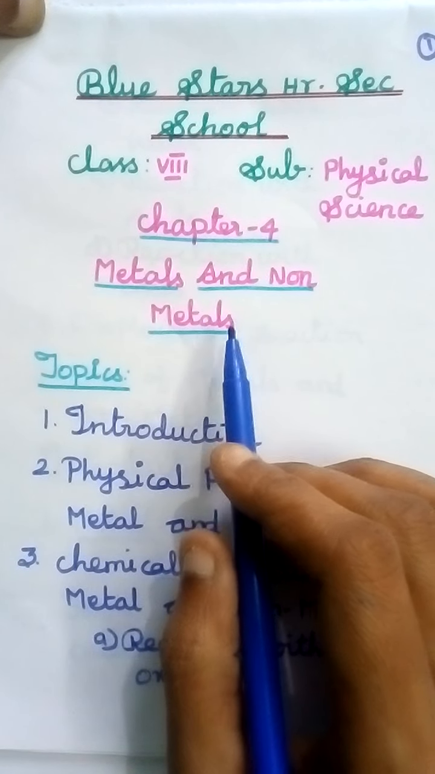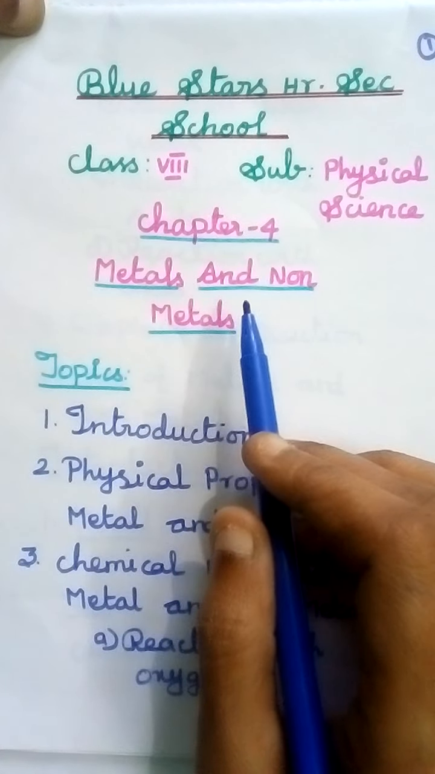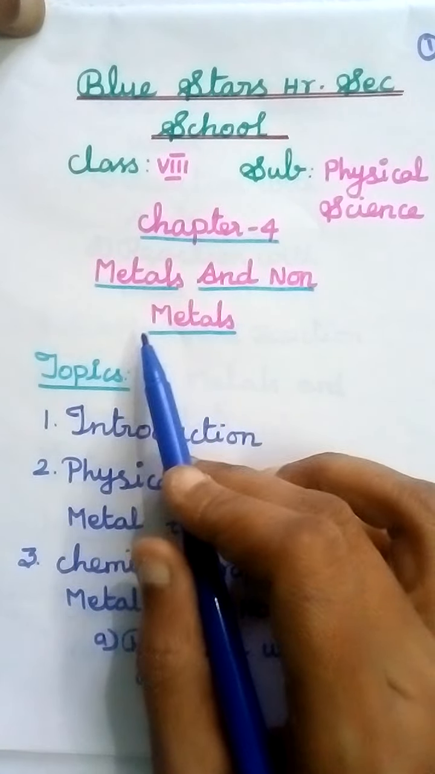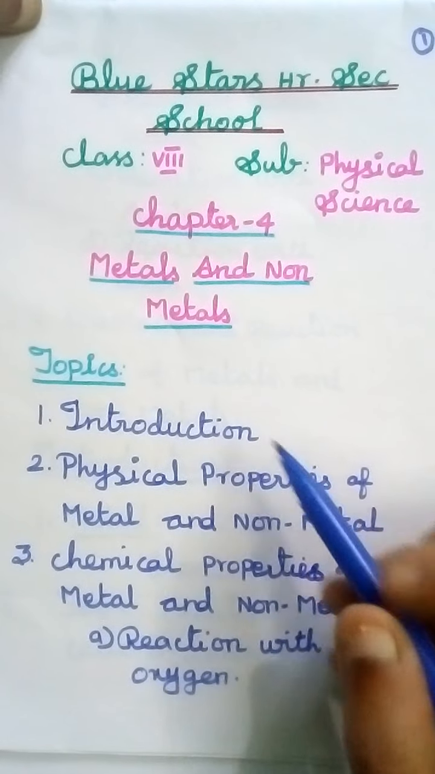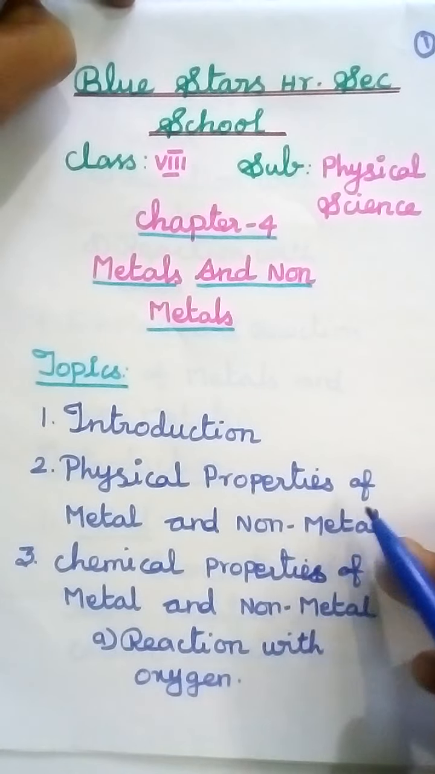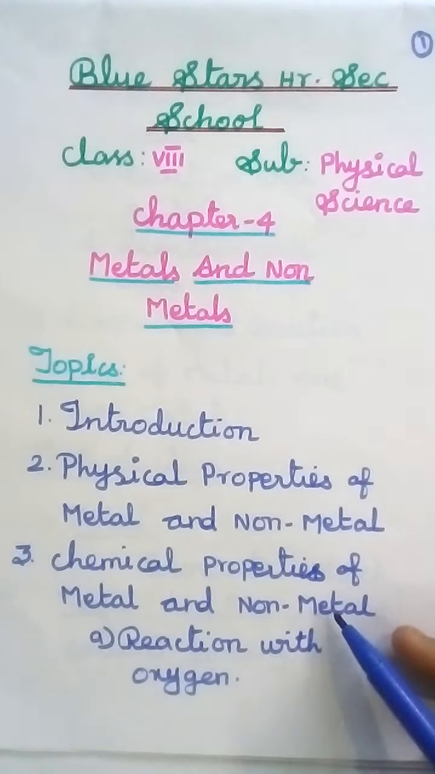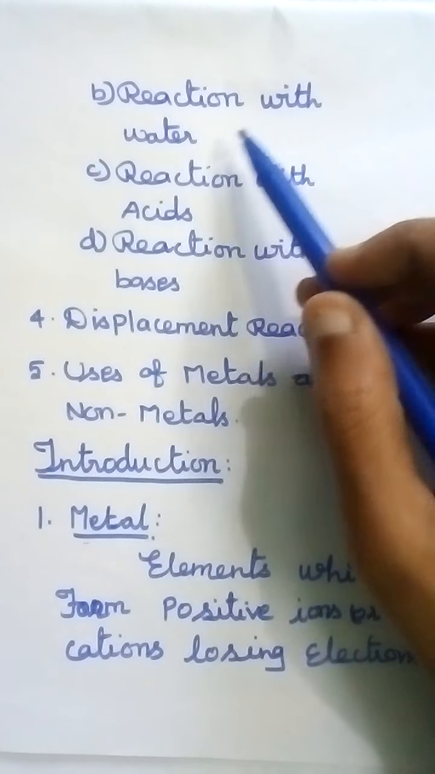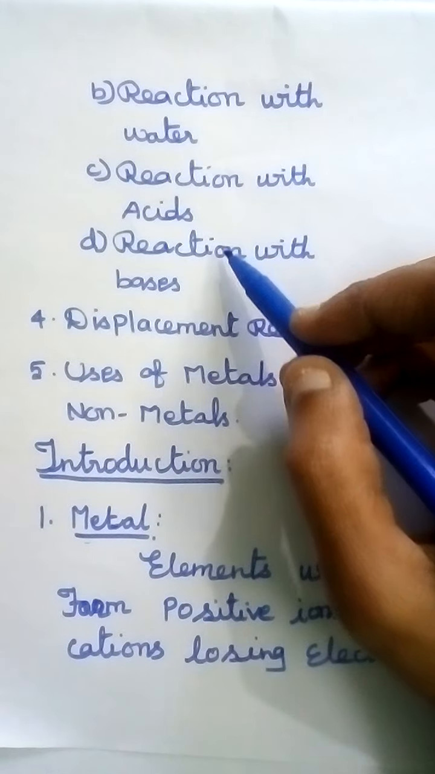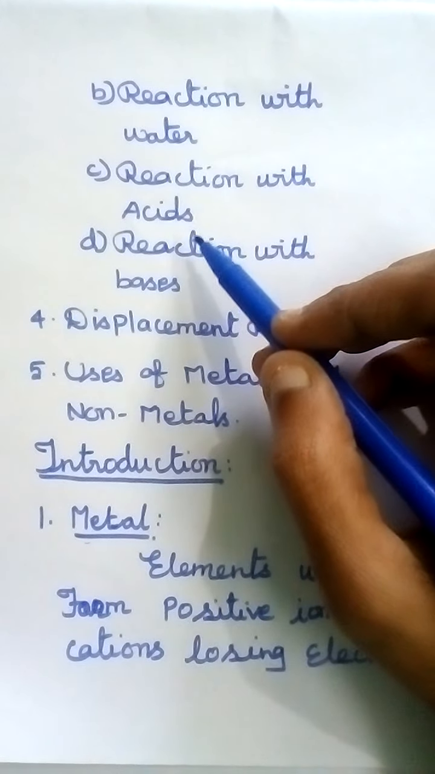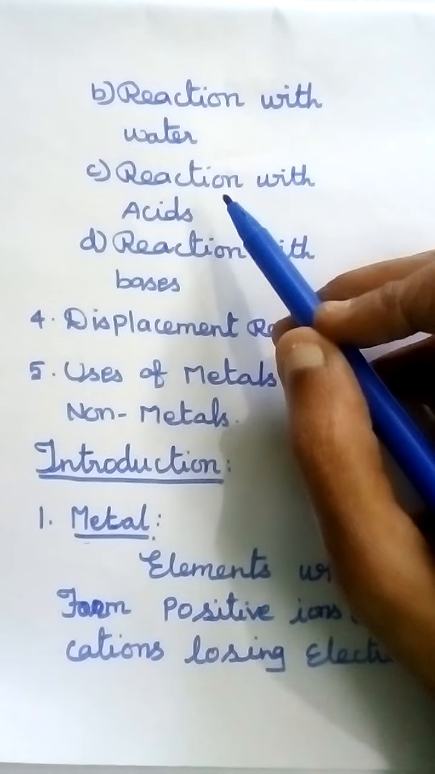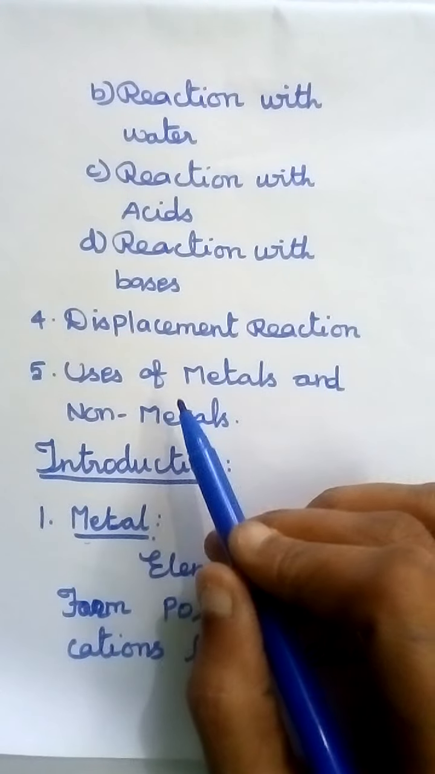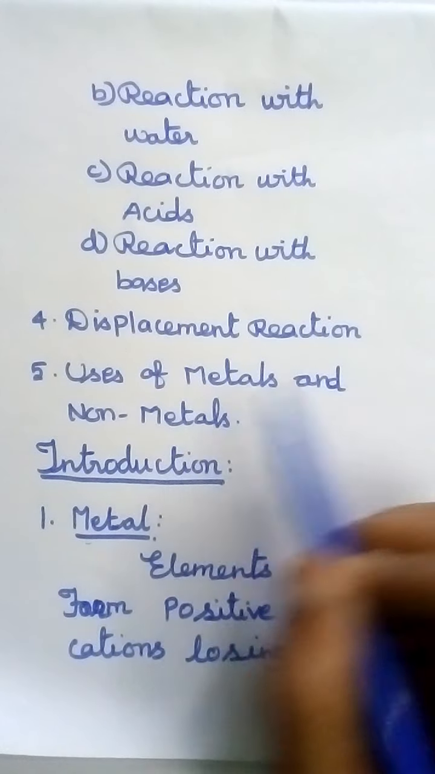Students, last class we saw synthetic fibers and plastics. Next, we are going to see metals and non-metals. The topics to be covered are: introduction, physical properties of metals and non-metals, and chemical properties of metals and non-metals, which include reaction with oxygen, reaction with water, reaction with acids, and reaction with bases. Next, displacement reaction. Finally, this lesson concludes with uses of metals and non-metals.